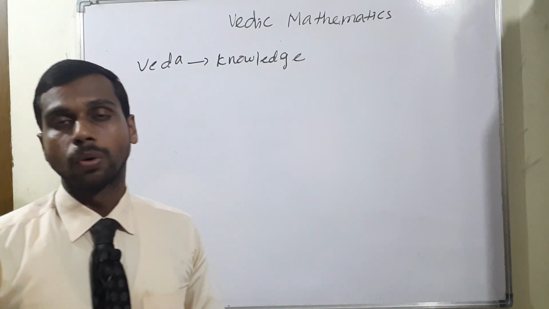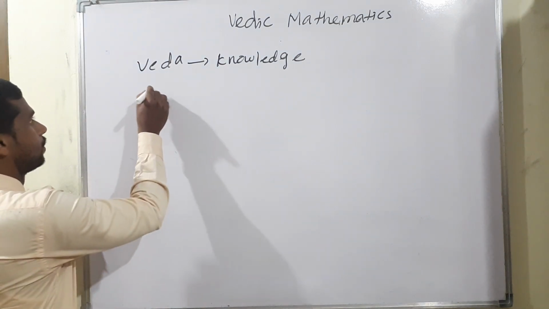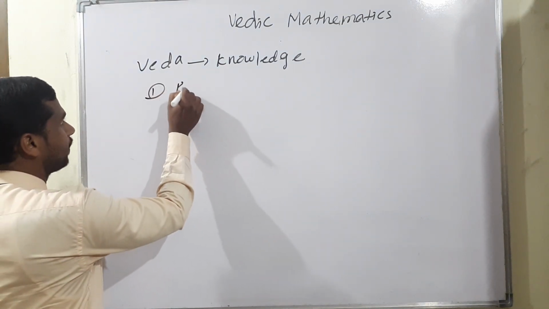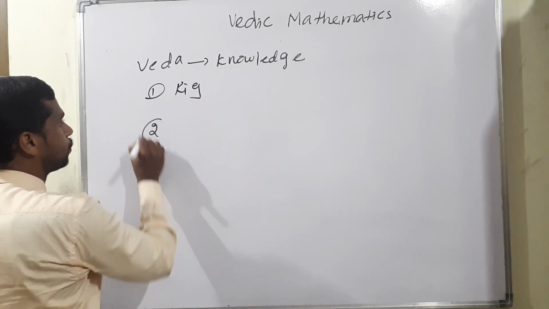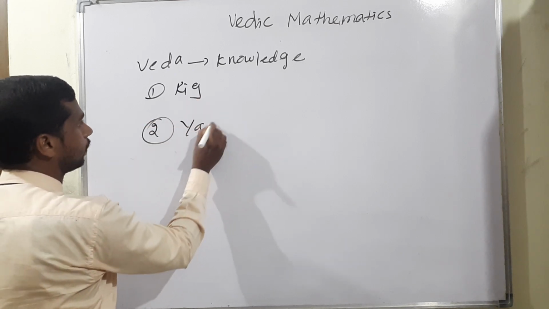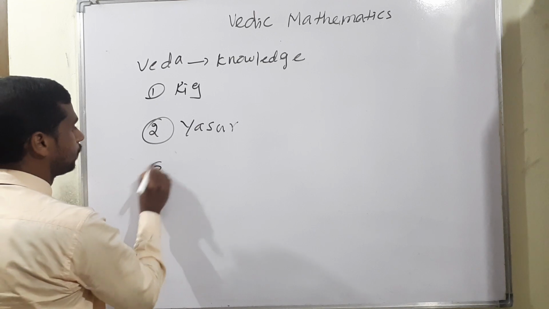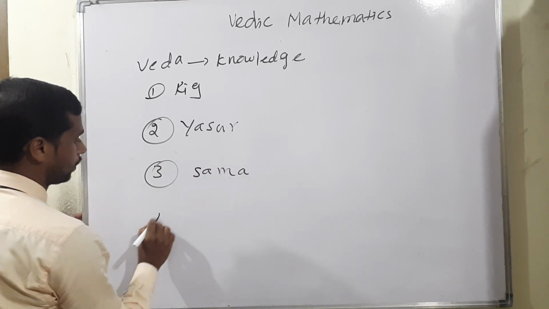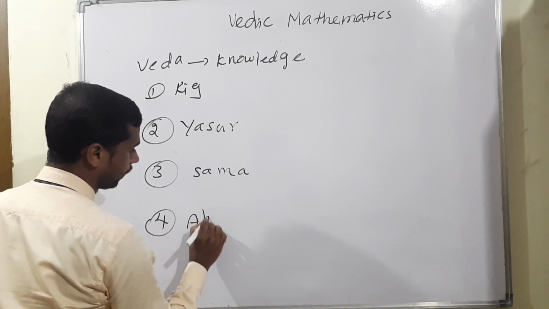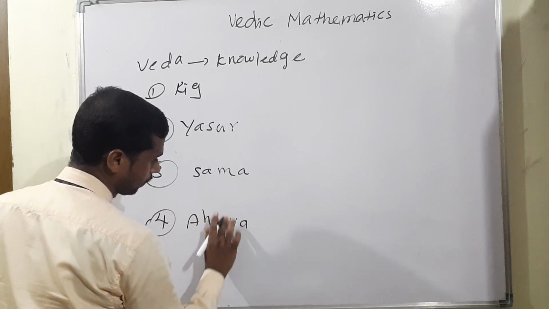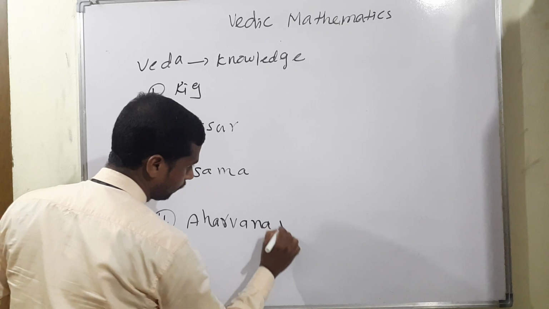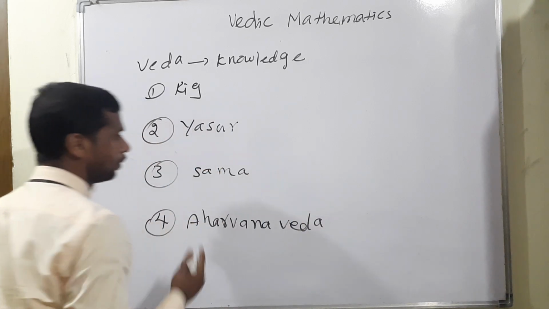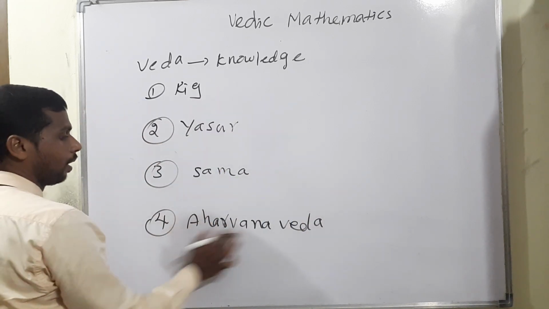We have 4 different types: type 1 Rig Veda, type 2 Yajur Veda, type 3 Sama Veda, and type 4 Atharva Veda.